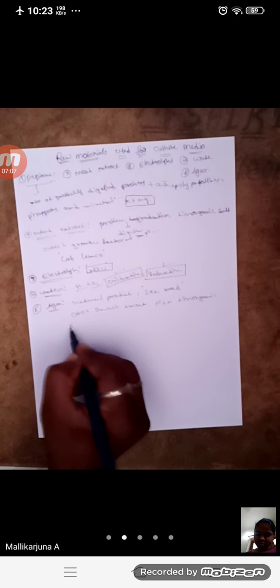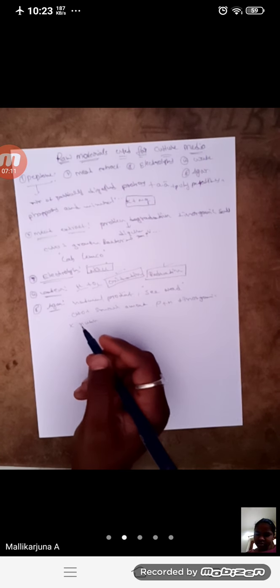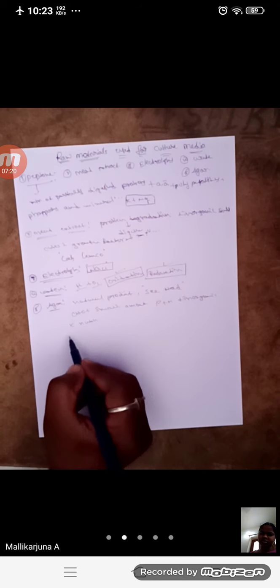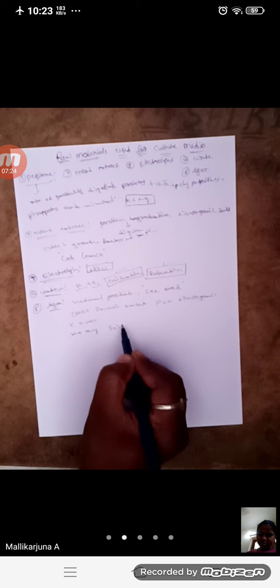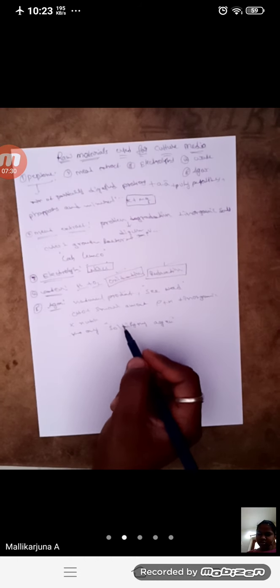There is no chance of nutrient value here. 0% nutrient is present. It is used only as a solidifying agent.